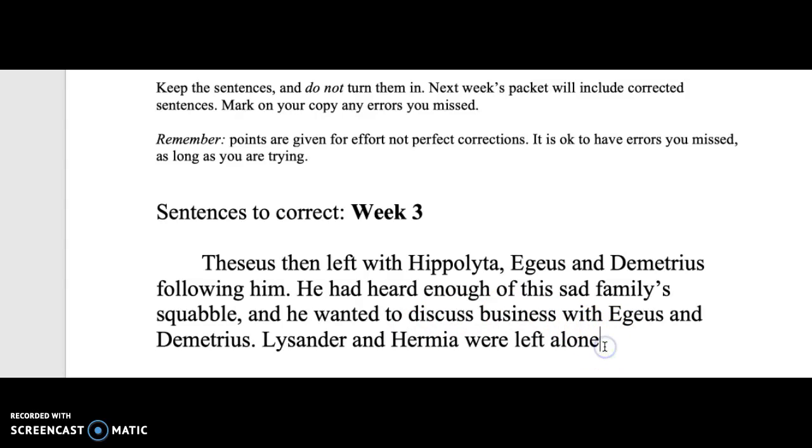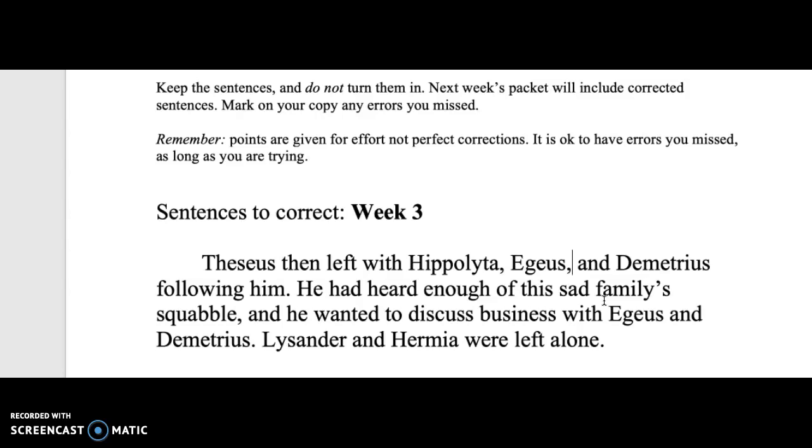Let me see if I've done all the corrections. Let's look through this. Capitalized Theseus, then left with Hippolyta, comma, Aegeus. Oops, I forgot the comma right here after Aegeus, because this is called an Oxford comma. You don't technically need this there anymore, but many people like having that comma. It's actually optional because there is an and there, but we're going to keep the comma. So Aegeus, comma, and Demetrius following him, period.